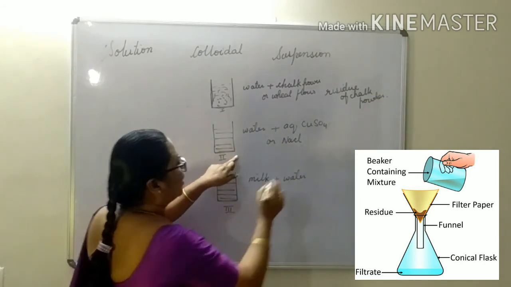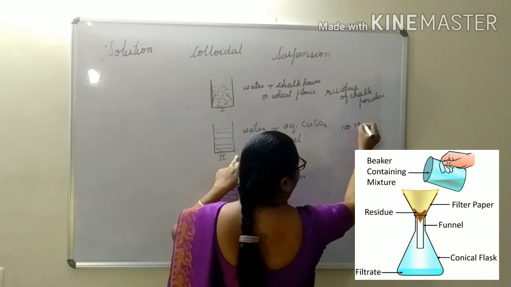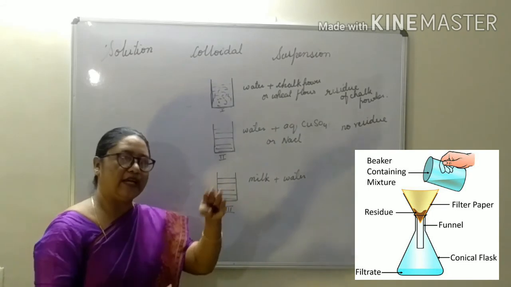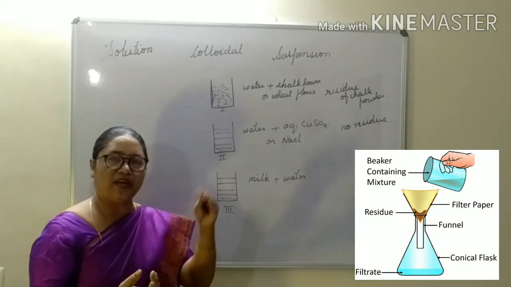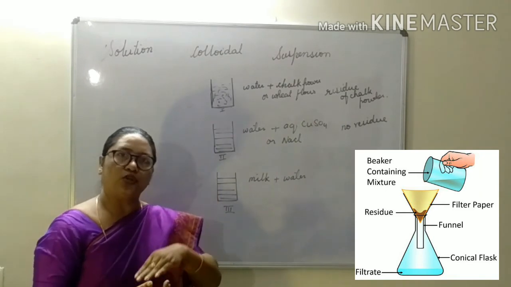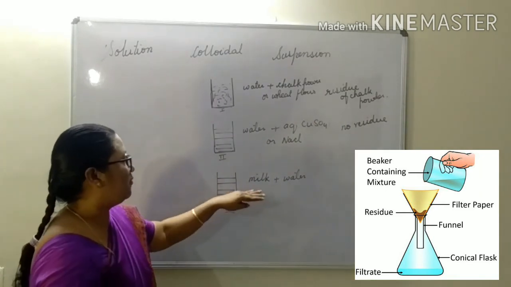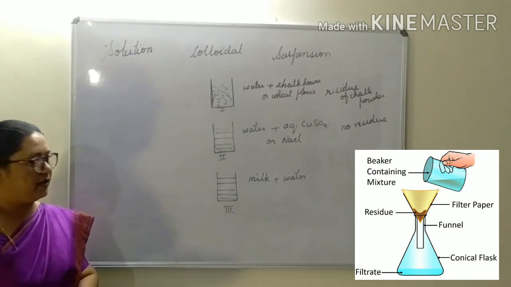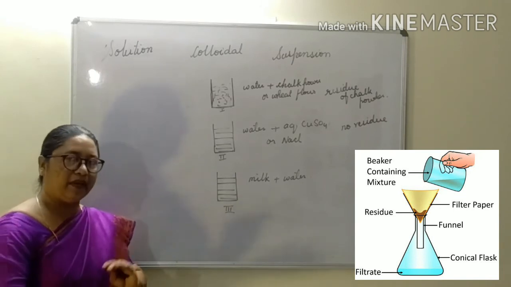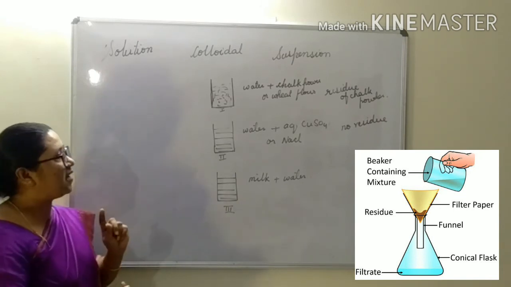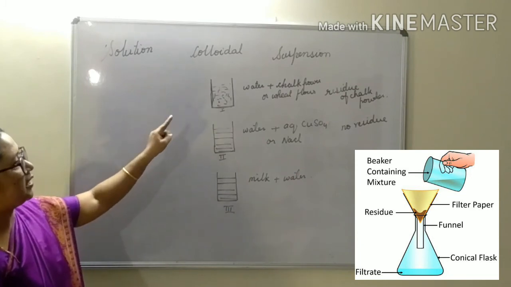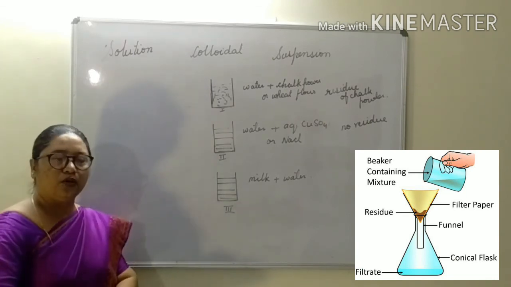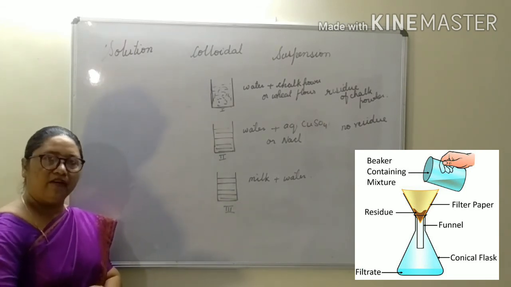Now in the second one, you will find no residue. You will get a clear solution in the flask when you pass it through a filter paper. Here also, when milk is passed through a filter paper, no residue will be left behind. The full milk solution will be collected in the flask. So what we have seen is that in suspension we get some residue on the filter paper, whereas in these two we get no residue when passing through the filter paper.